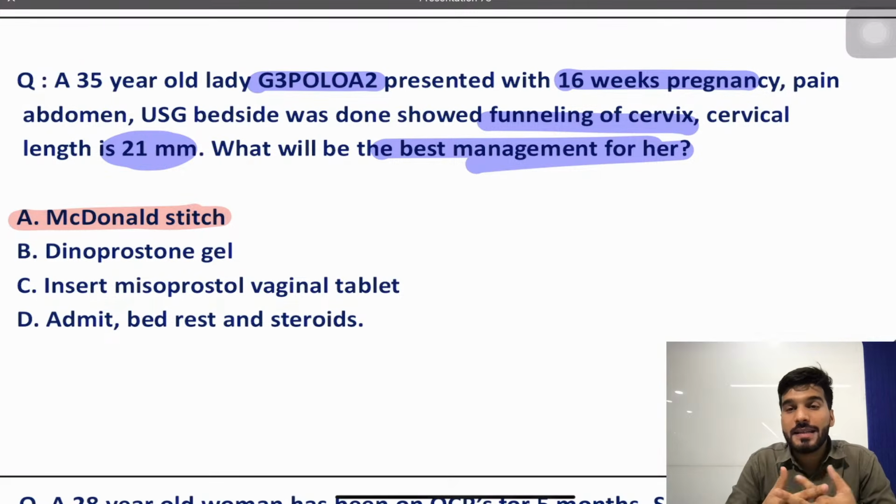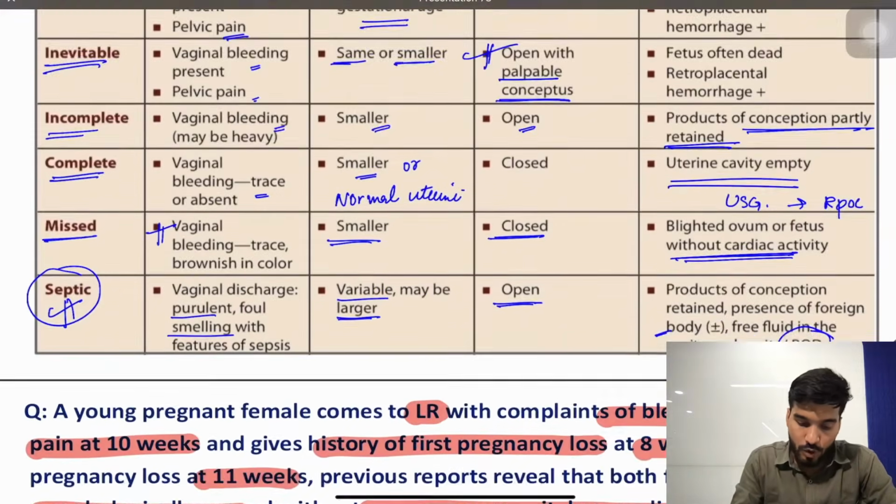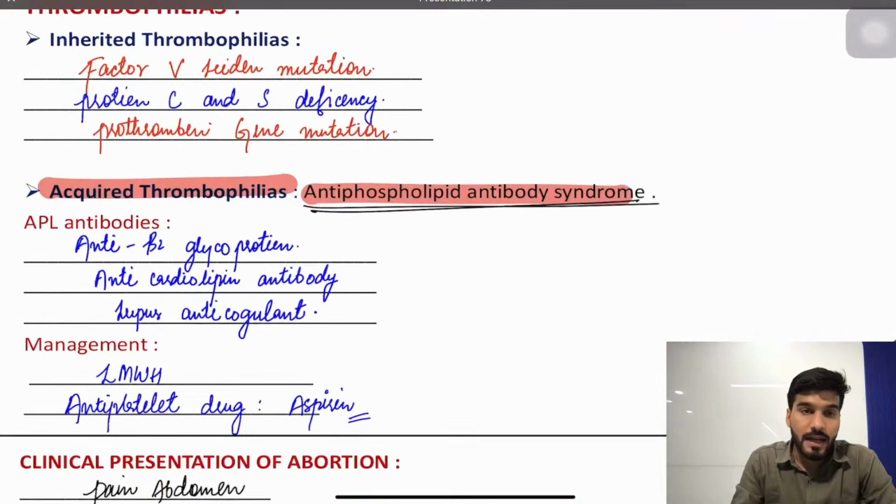There is a painless dilatation of the cervix, due to which there is a prolapse of membranes, followed by prolapse of the fetus. That's why the classical case will always be given with recurrent abortion. And you see there is para 0, that means she has not gone beyond 28 weeks. It's prior to 28 weeks, usually in the second trimester. It's usually the anatomical cause, and the cervical length given is 21 mm. Is that clear? So that is about the chapter abortion. Is that clear to everyone?